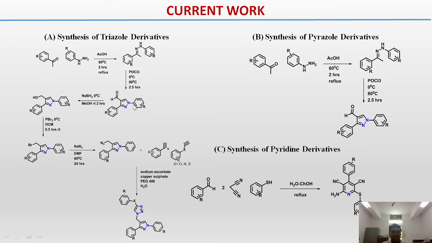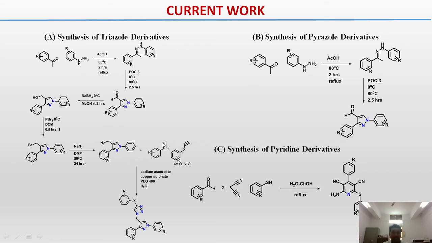Next is a reduction reaction in the presence of NaBH4. You can see the reaction condition here, and we got these products. Next is a substitution reaction in the presence of PBr3 at 0 degrees Celsius. This is the reaction condition, and we got this product. The next one is the azide reaction in the presence of NaN3. This is the reaction condition, and we got these products.